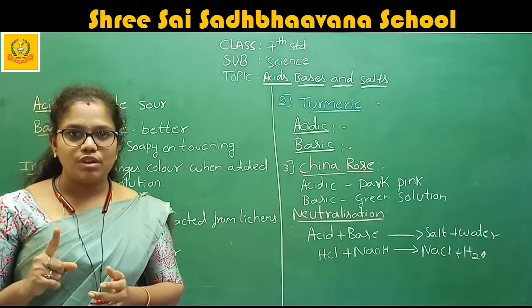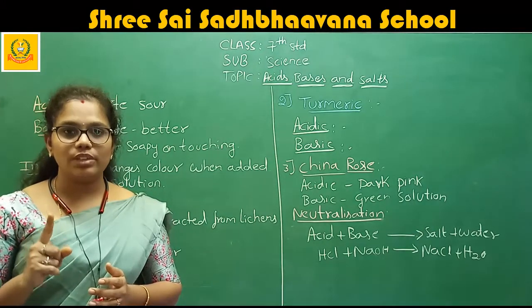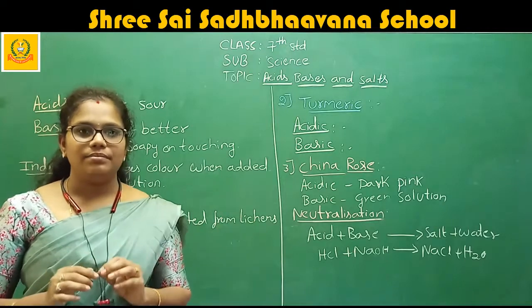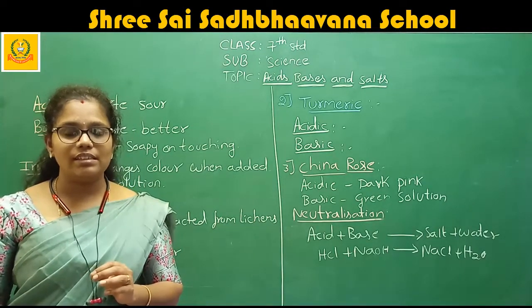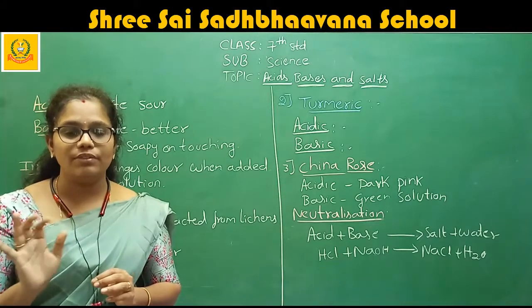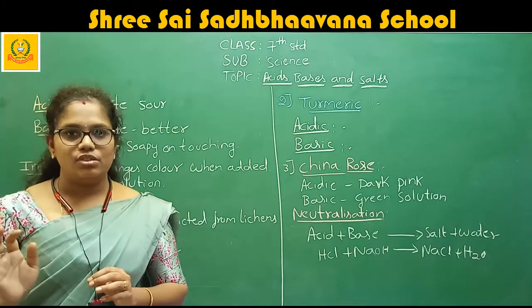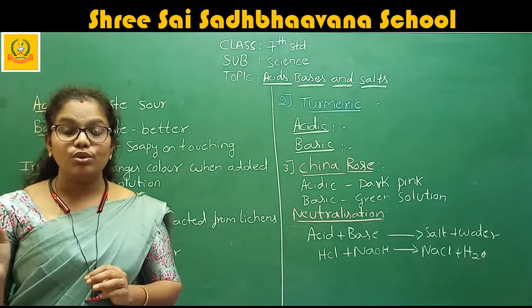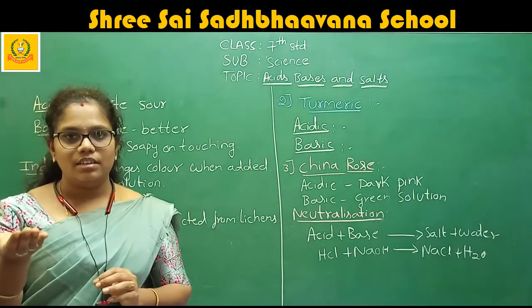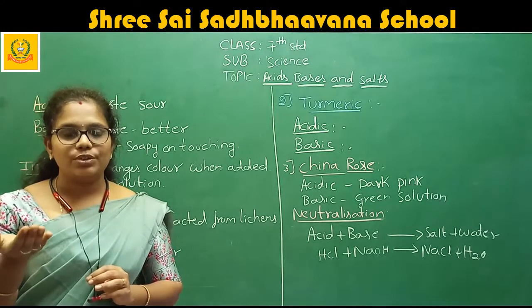Understood, we taste only the weakest acids, not the strongest ones. If you taste a strong acid, that is the end of your life. It is very dangerous. That's why we don't taste it or even take it in the hand.